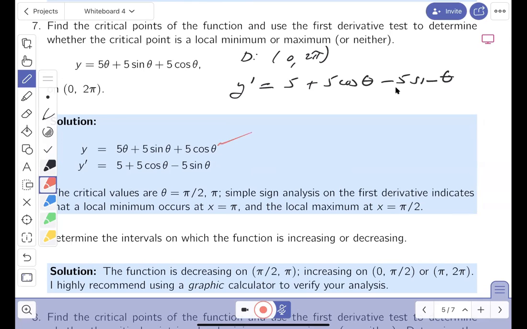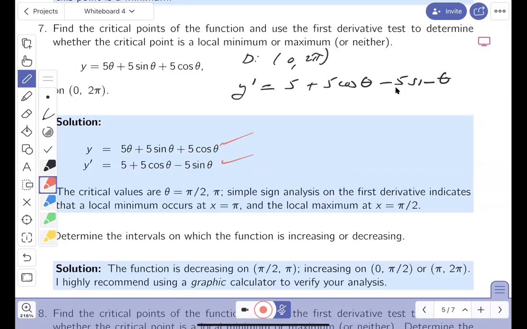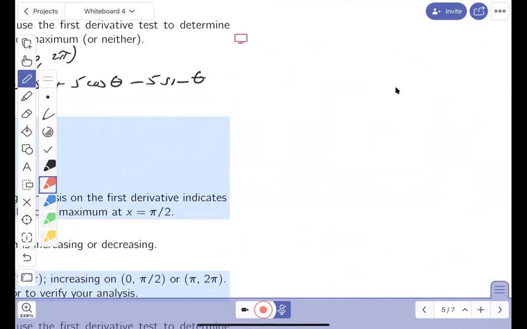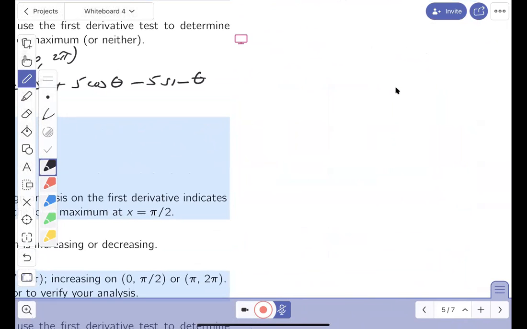Well, y is given. I can't get that wrong. Did I get the derivative right? I did. I see 5 plus 5 cosine theta minus 5 sine theta. My trouble now is finding the critical numbers. Let's go through that. So I'm really trying to find the critical numbers.